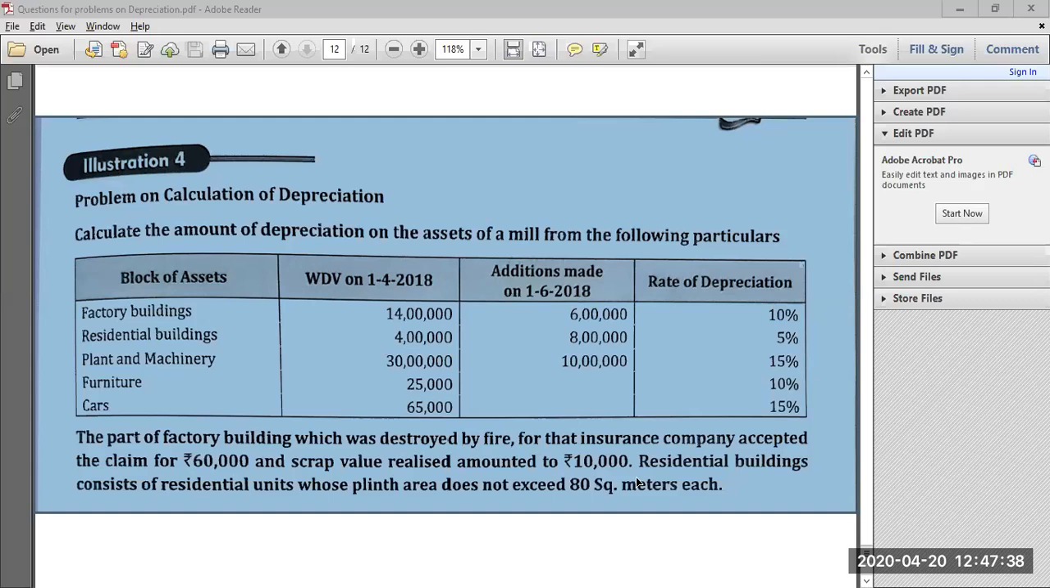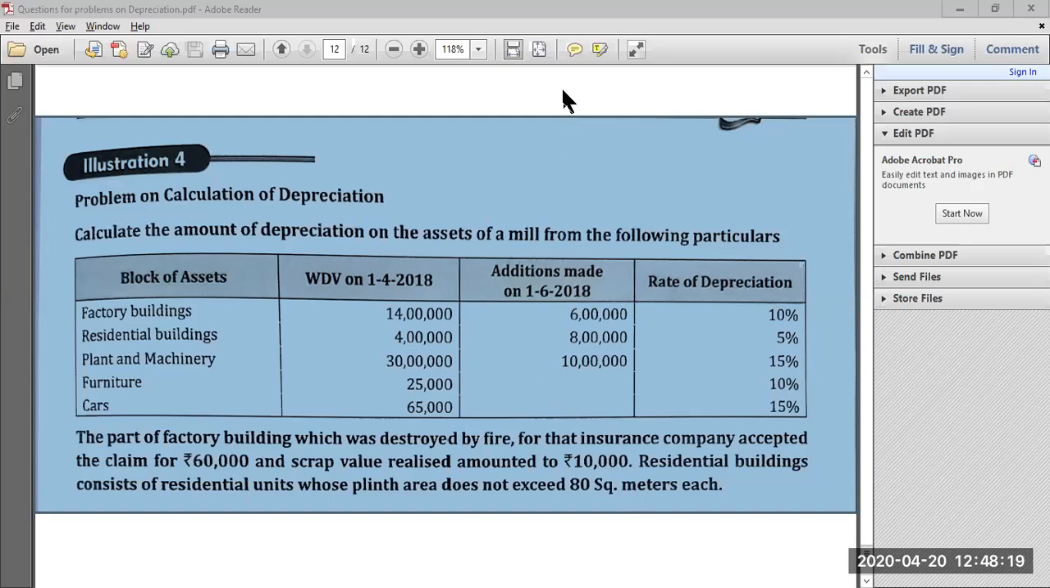Now they have given residential buildings consisting of residential units whose plinth area does not exceed 80 square meters each. The second type of asset which this particular mill is holding is residential buildings. Plinth area is nothing but the area which consists of internal as well as external walls. So if you consider the total area of the building including internal and external walls, that is called plinth area. Anyways, this information is not required for calculation of depreciation. It is just additional information which is of no use for either computing depreciation or calculating WDV. So we can easily ignore that point. There is nothing to do with that point.